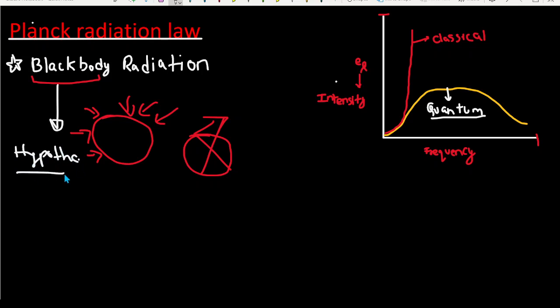In our world there are bodies very close to 100%, but still not 100% of the light can be absorbed, and that's why this is a hypothetical object. In our case, we are studying a black body that absorbs all of the radiation, not 99, not 98 percent, all of it.